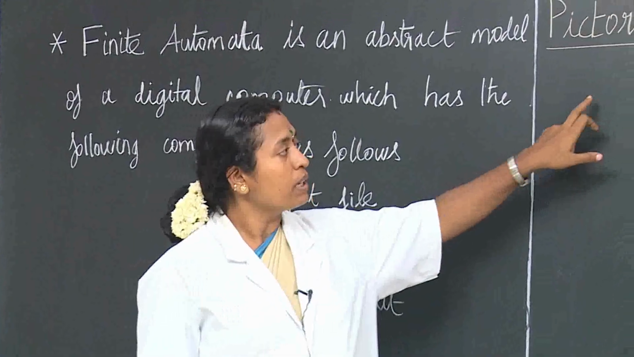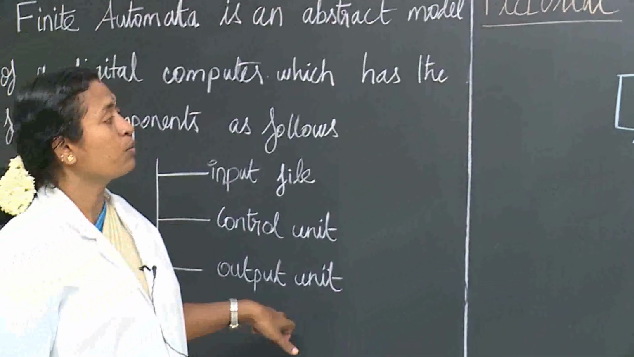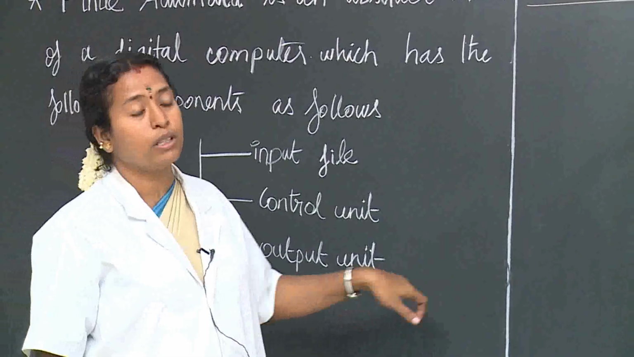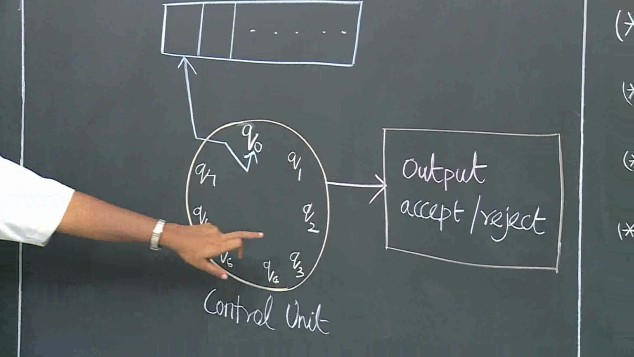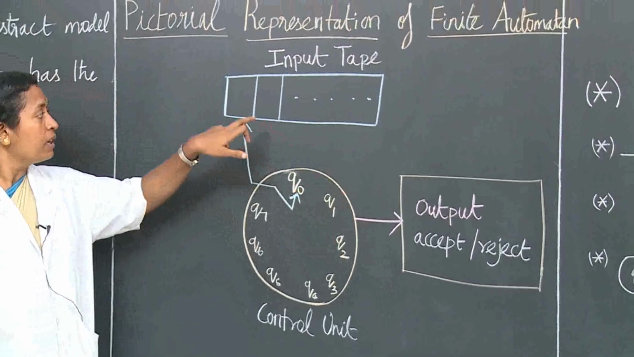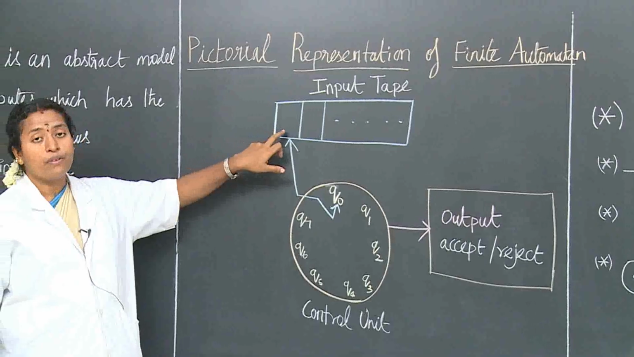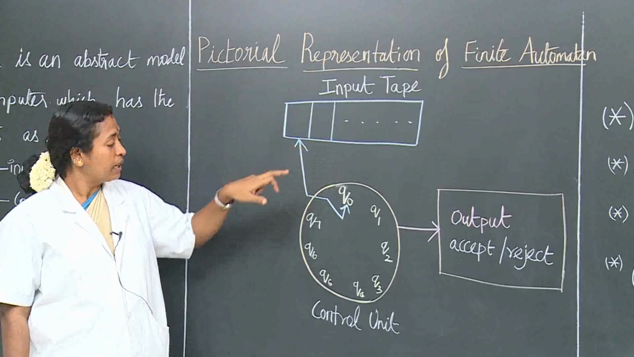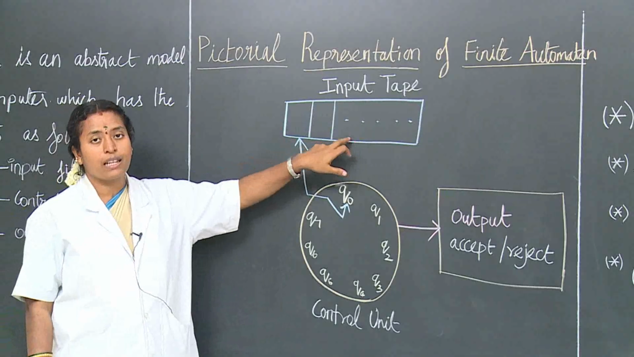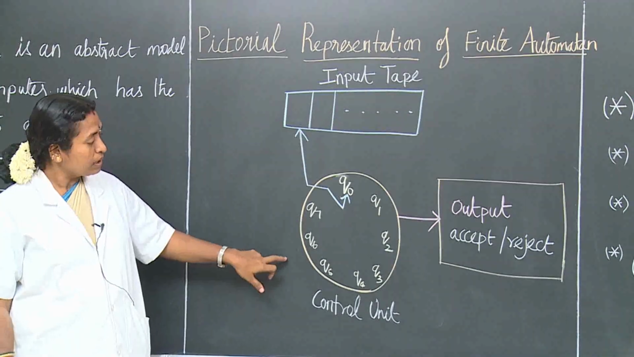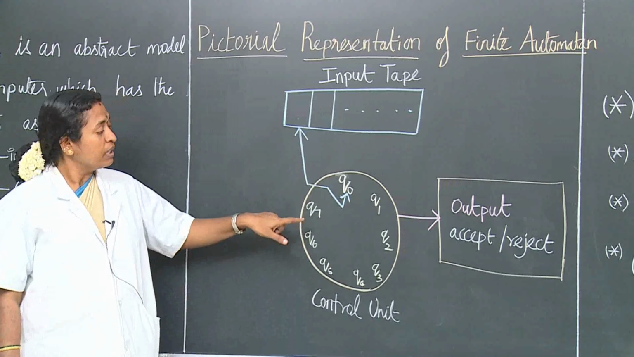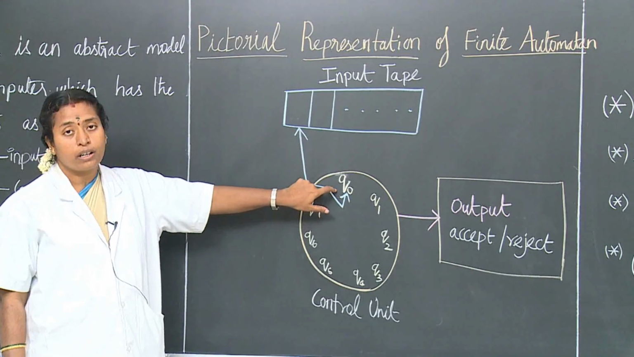In finite automata, similar to the representation of the digital computer, it will have the input tape, control unit, and output unit. Okay. In the input tape, there will be the symbols. Here, there will be a number of cells. In each cell, each symbol will be there. In the control unit, the states will be there. Okay. The starting state will be Q0 here.